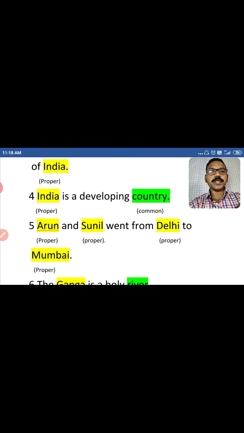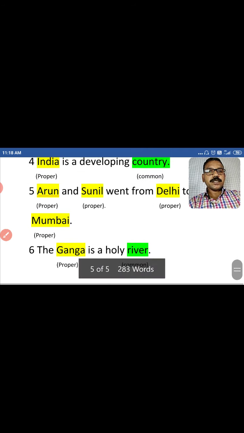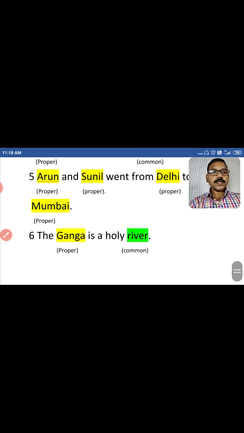First, Arun and Sunil. These are the name of two persons, Arun and Sunil. Okay, so proper noun. So we should use the capital letter at the beginning. And Delhi and Mumbai. These are the name of the places. Okay, so D and M are capitalized here, in the beginning of the word. Next we can see the last example. The Ganga is a holy river. Okay, so Ganga is a proper noun and river is a common noun.